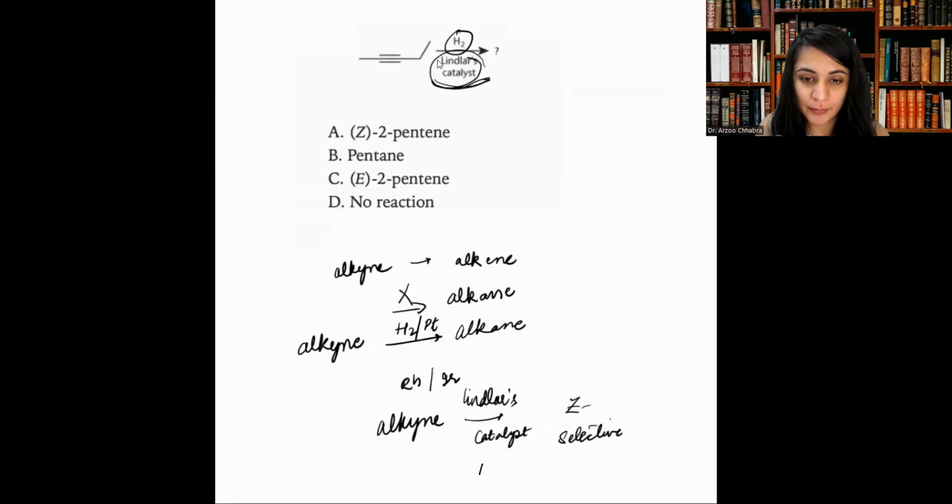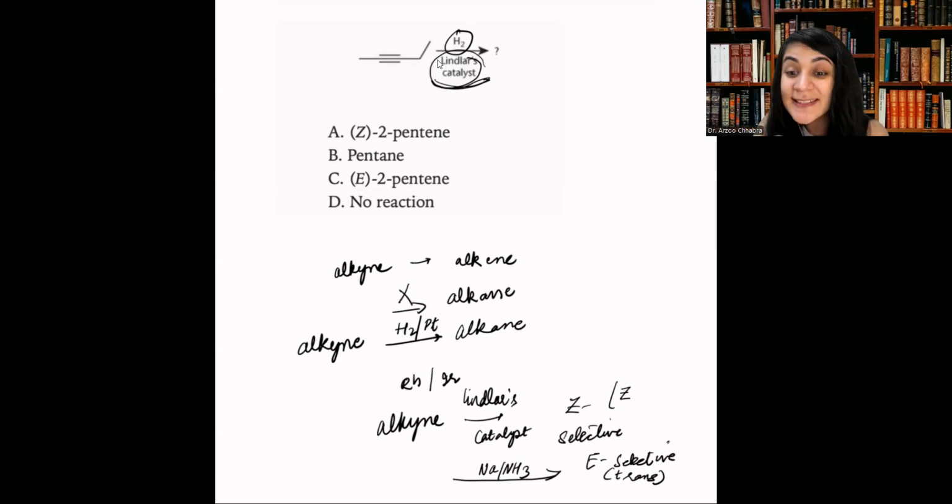However, when you use sodium in ammonia, that reagent is E selective, meaning you form a trans alkene. With the Lindlar's, it is selective for the Z product, so a cis alkene would be formed.